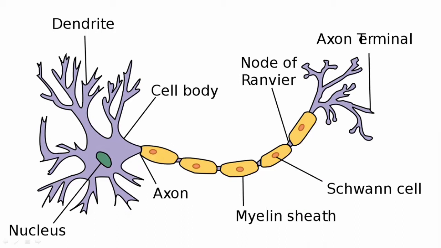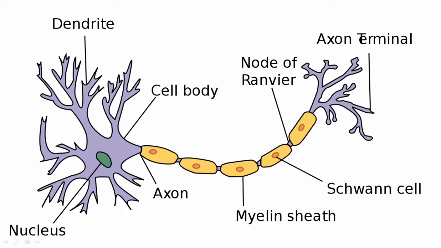These neurons are of different types that differ in shape and function, but the overall composition is the same for all of them, as all neurons are composed of a cell body, dendrites, and axon. These structures are common to all the different types of neurons. So let's have a look at the general overview of the structure of the neuron, then we will have a look at the different types of neurons.